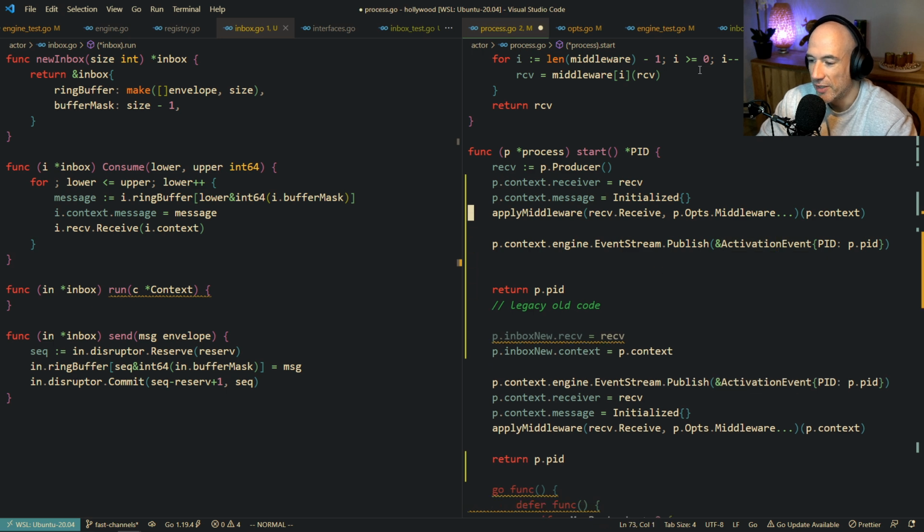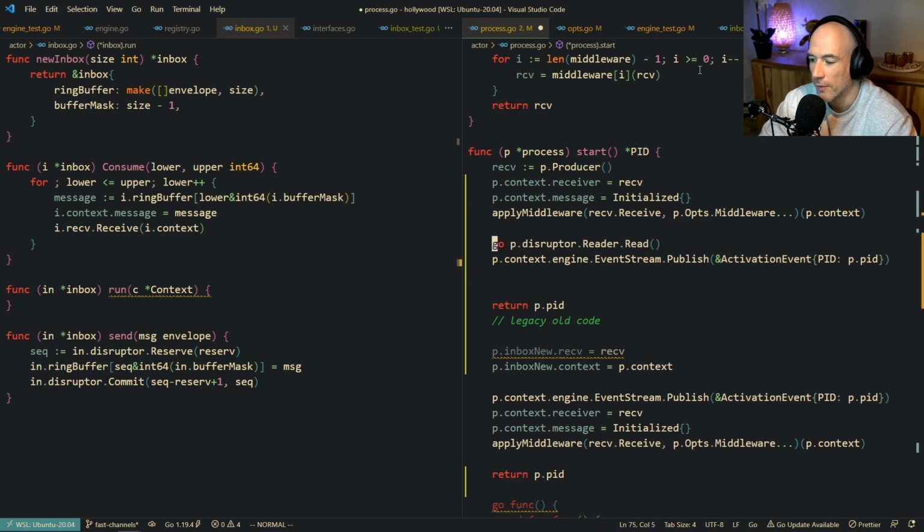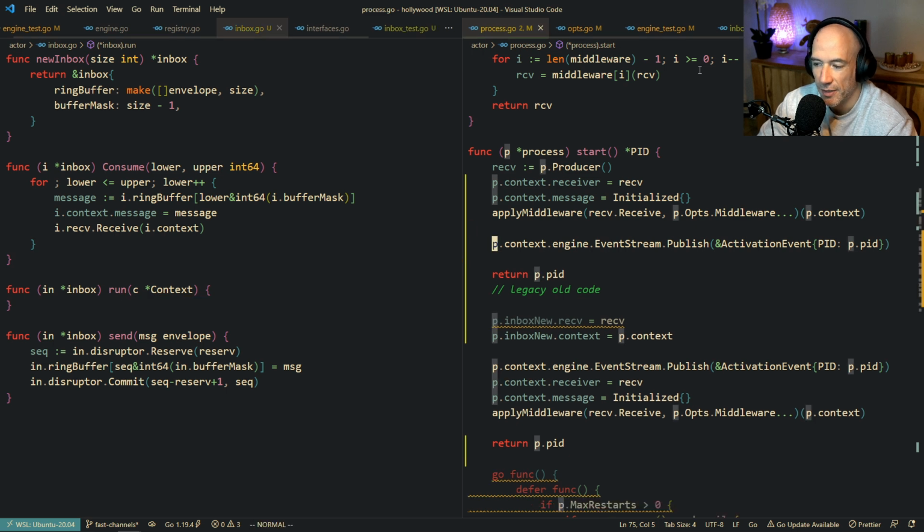So we're gonna start this disruptor, which basically means the moment we call a reader read, that's the moment we open up our ring buffer. I have a better idea, to be honest. I'm gonna not read here.